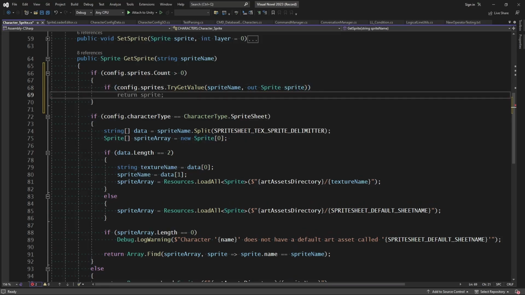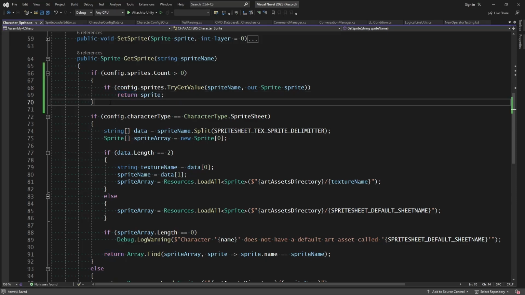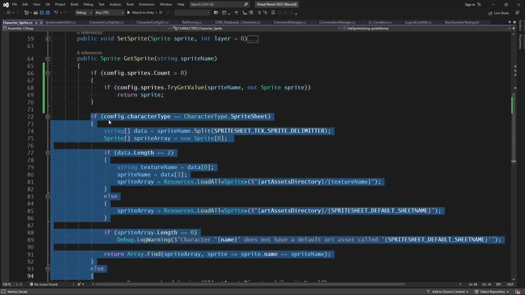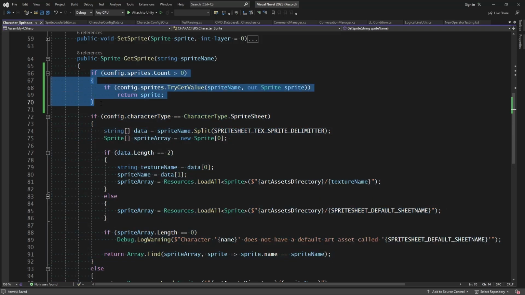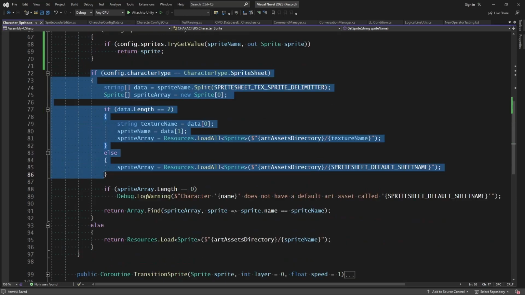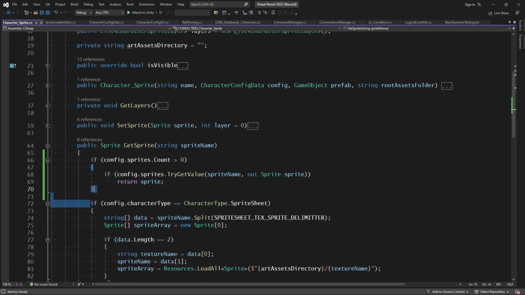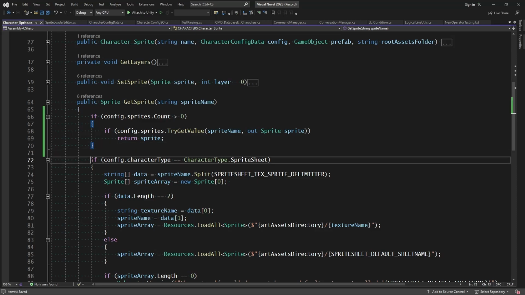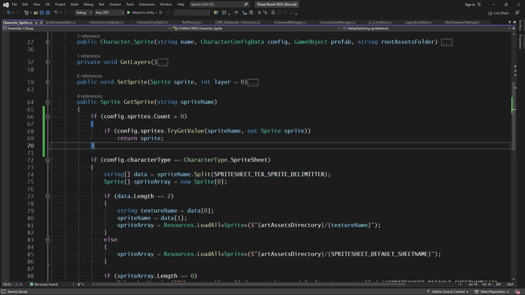Now, if that is true, we will go ahead and return the sprite. If we do not have anything listed in our config or we can't match it, then we'll go ahead and run through resources, but this should go ahead and take care of it right here. So we could go ahead and remove that, and you can if you want to, but just in case I want to refer to that in the future, I'm going to leave it in for myself. Really, this is all you need if we're using this new dictionary style.